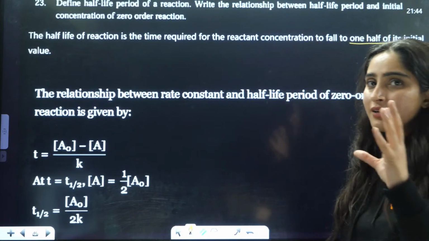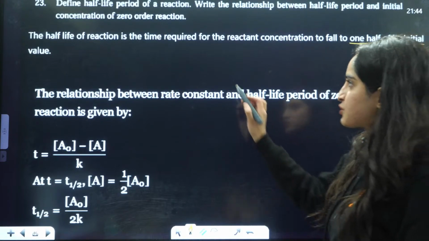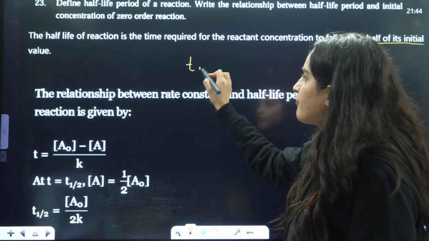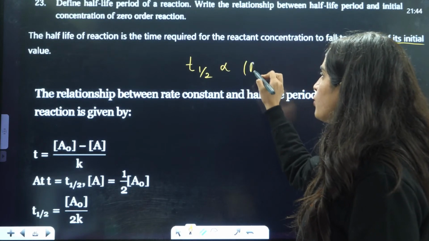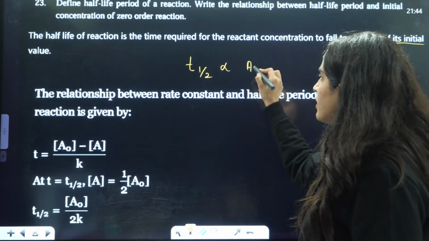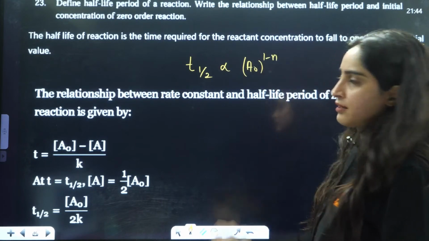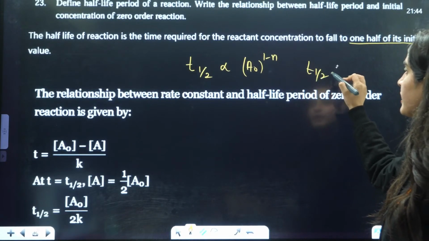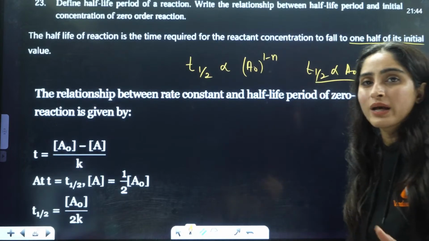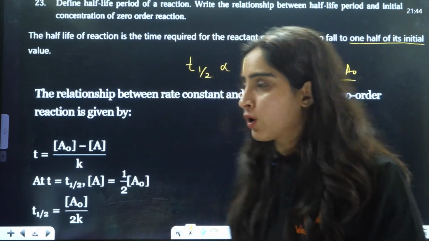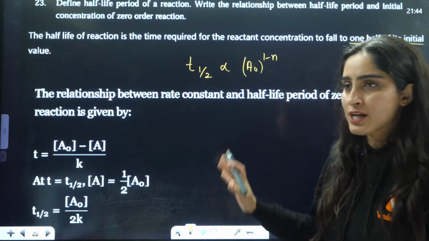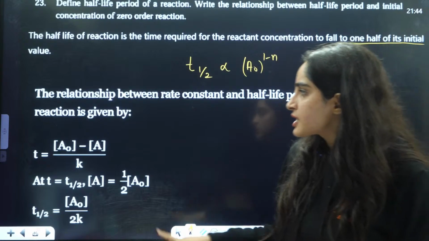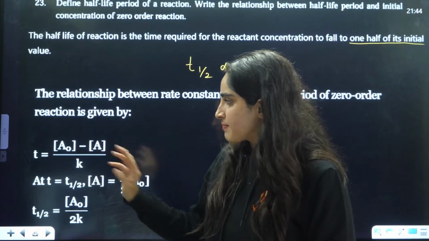Now we need to tell them the relationship for a zero order reaction. For that, students, also remember this simple trick that t half is always directly proportional to a naught raised to the power 1 minus n, where n is the order of reaction. If n is 2, t half will be directly proportional to 1 by a naught. By this, you can verify whether your answer is correct or not. Now here, as you can see, what is t? t is equal to the change in concentration by k.